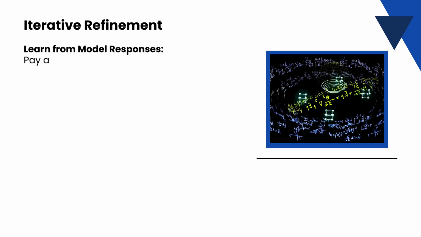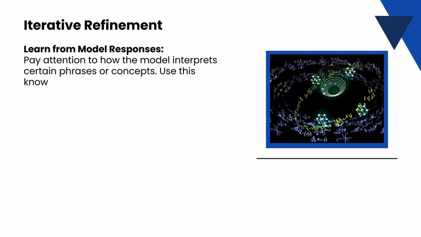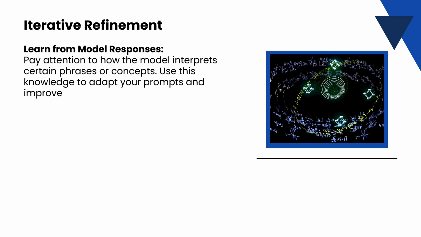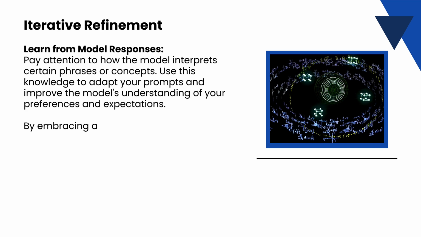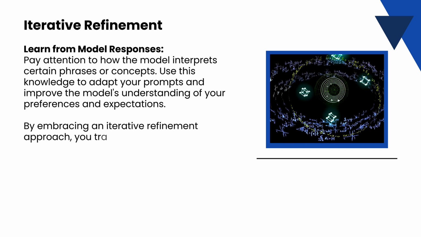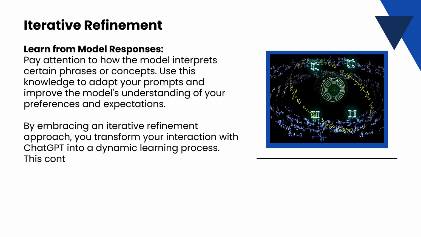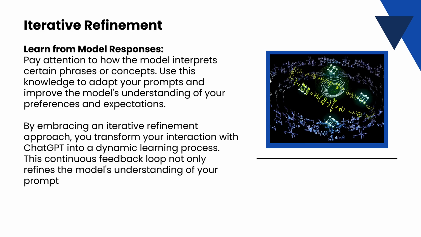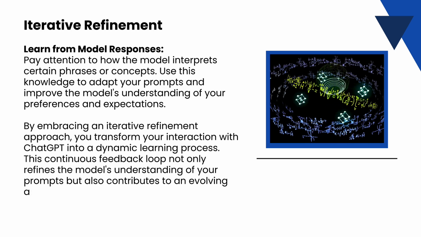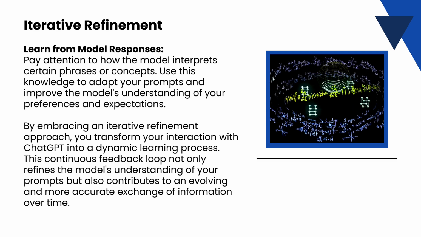Learn from model responses. Pay attention to how the model interprets certain phrases or concepts. Use this knowledge to adapt your prompts and improve the model's understanding of your preferences and expectations. By embracing an iterative refinement approach, you transform your interaction with ChatGPT into a dynamic learning process. This continuous feedback loop not only refines the model's understanding of your prompts, but also contributes to an evolving and more accurate exchange of information over time.